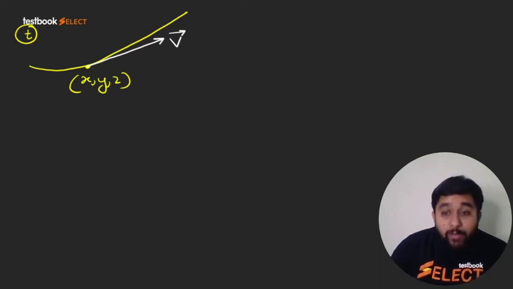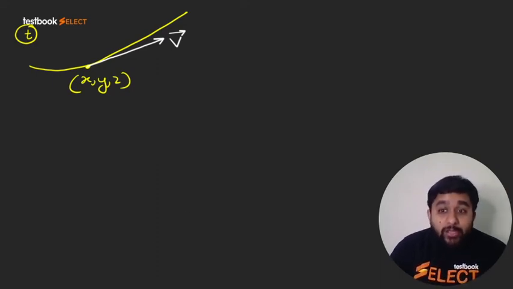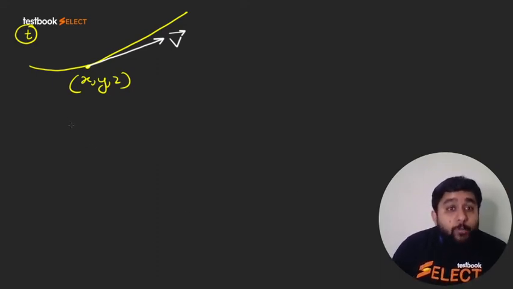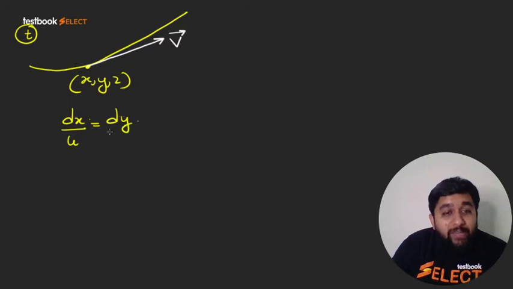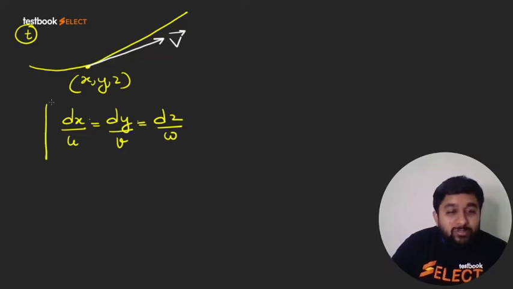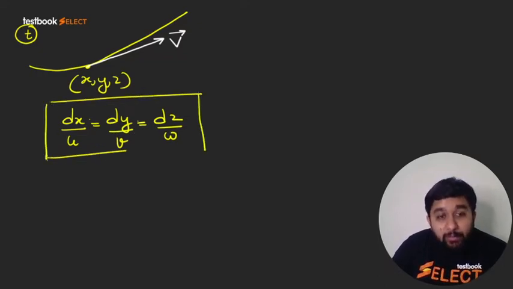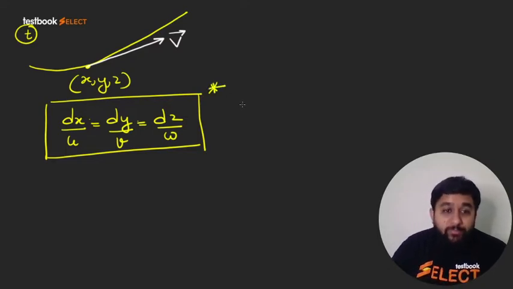And I hope you remember, at any point, the three-dimensional slope of the streamline can be written as dx by u equal to dy by v equal to dz by w. If we solve this, we will get the equation of the streamline, right? This equation represents the three-dimensional slope of the streamline.